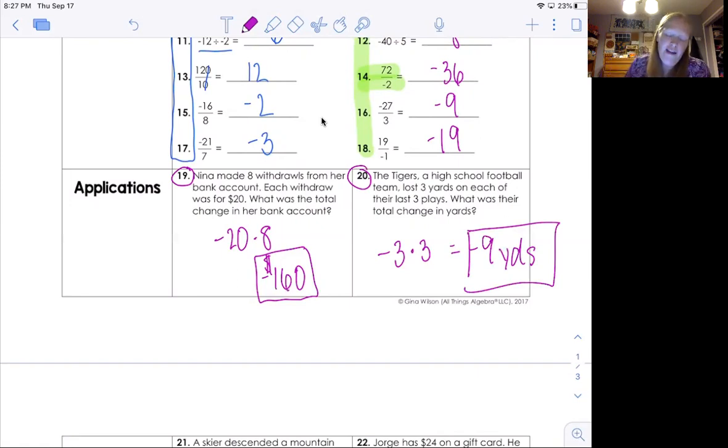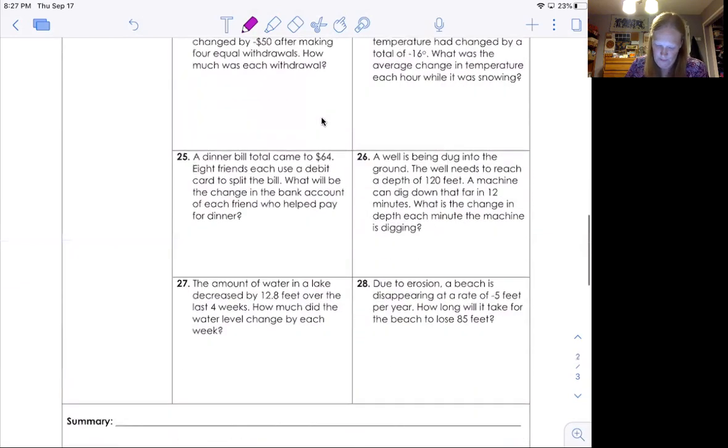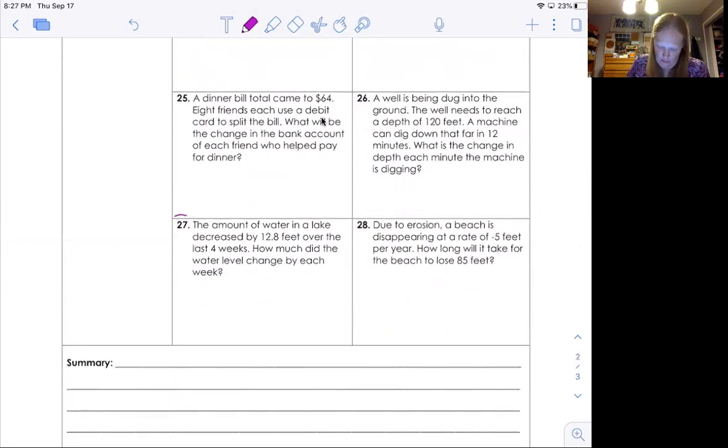Okay, we are going to skip to the last 2 problems on here because the second half is division. Now when you do these on the homework, you're just going to have to read them and ask, is this division? Am I splitting it up or am I multiplying and making it bigger?